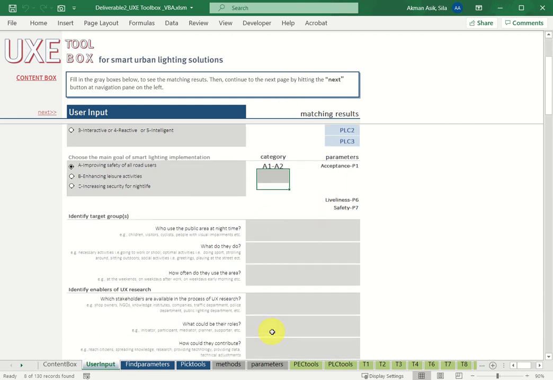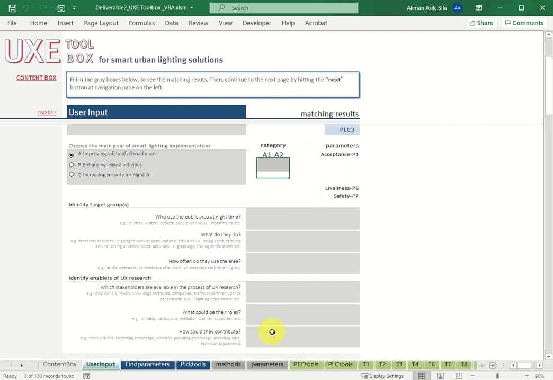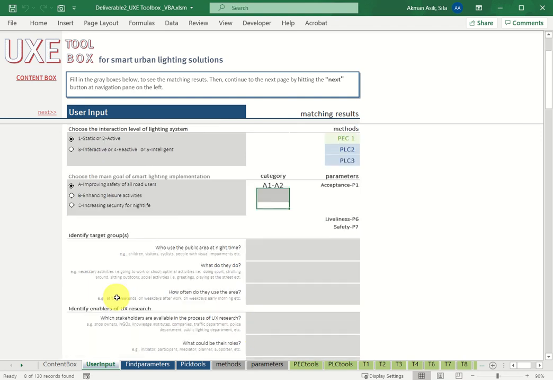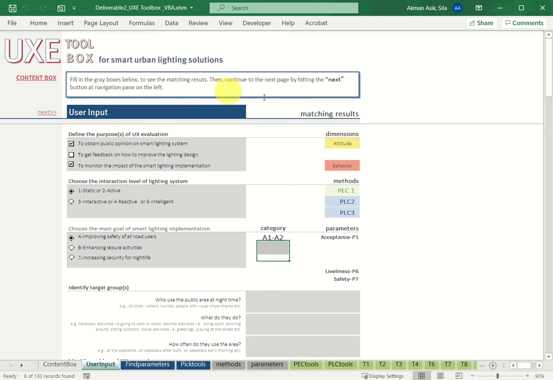And there are also some open questions which may help municipalities during the process, but now I will skip them to show the interactive parts.